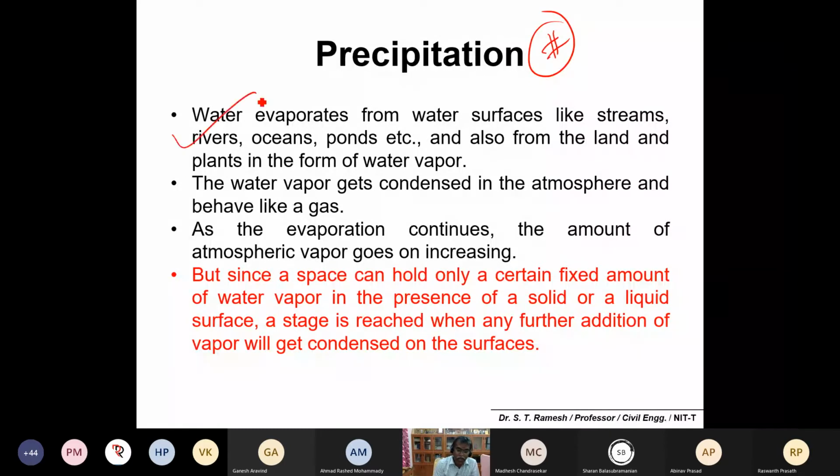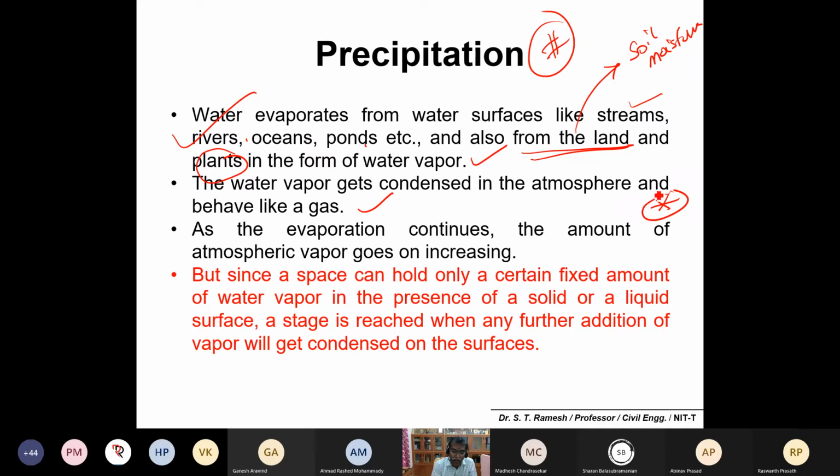Okay, so water evaporates from water surfaces like a stream, river, ocean, pond, and also from the land, soil moisture, and plants. Please remember these terms: stream, river, ocean, pond, and also from the land. The land you can simply call soil moisture. And from plants, that is evapotranspiration, in the form of water vapor. The water vapor gets condensed in the atmosphere and behaves like a gas.